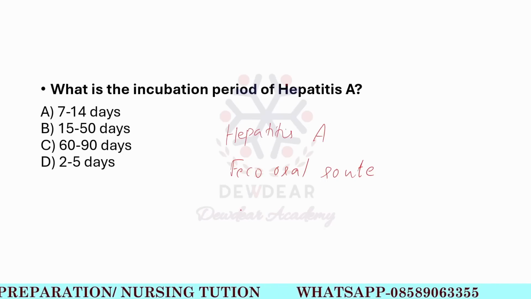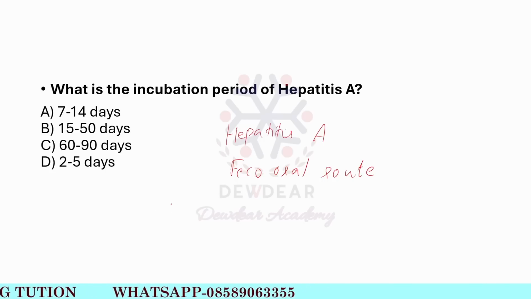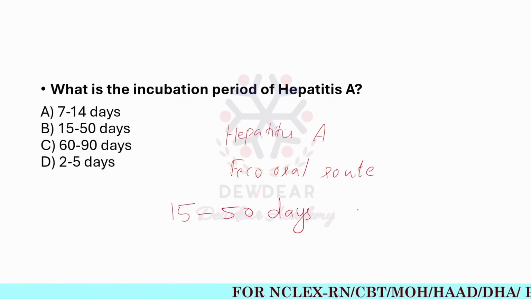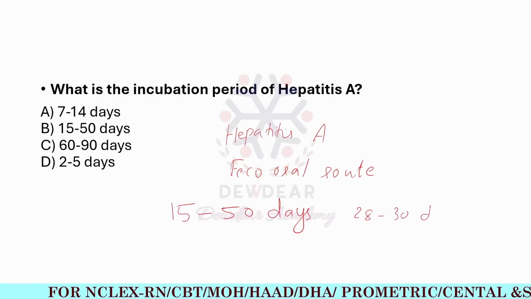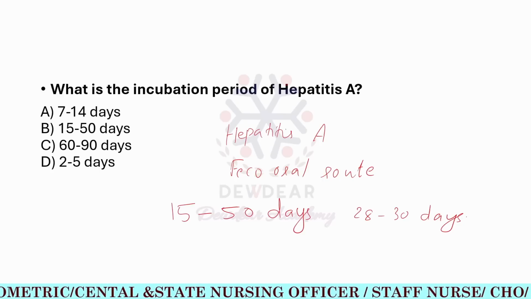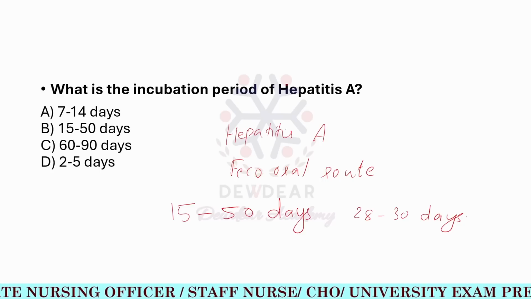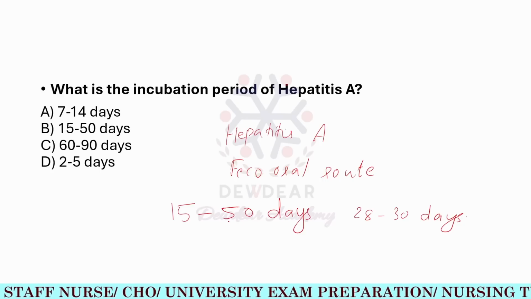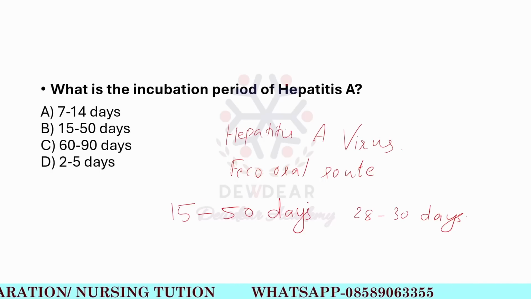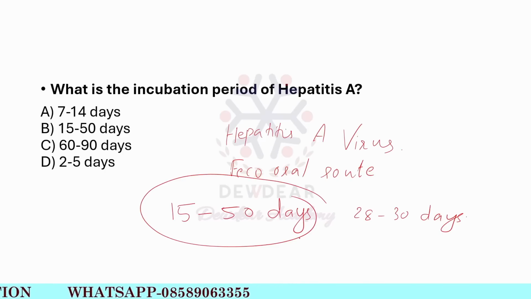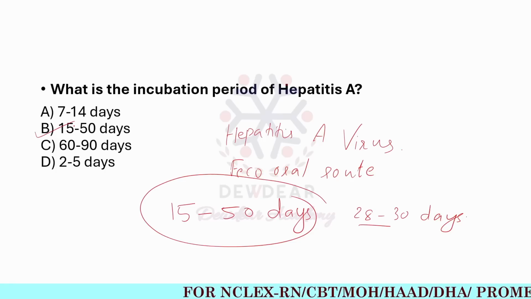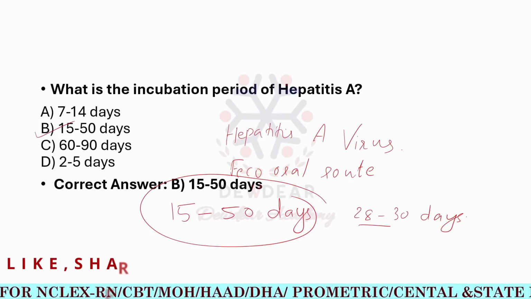So here the question is the incubation period of hepatitis A. The correct answer is 15 to 50 days, with an average of 28 to 30 days. That means after exposure to the hepatitis A virus, the symptoms may appear any time within this range of 15 to 50 days, or in an average of 28 to 30 days. So the correct answer is option B, 15 to 50 days.